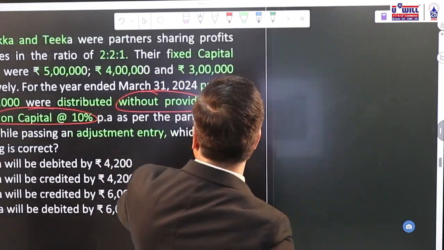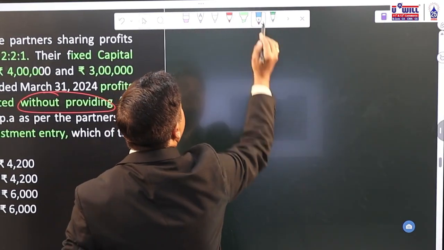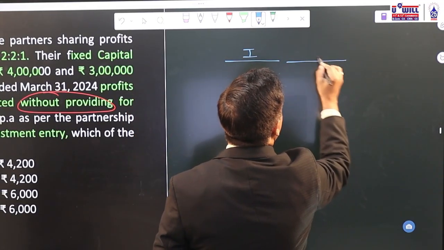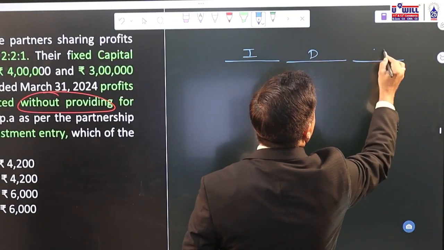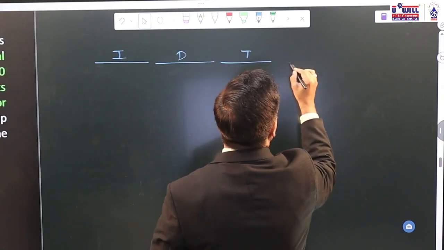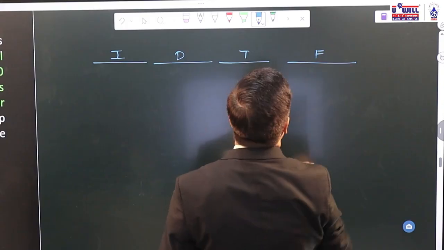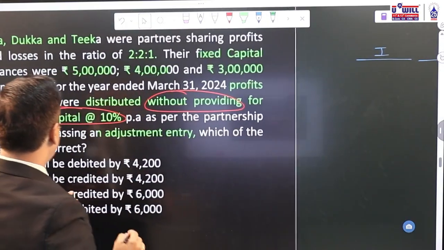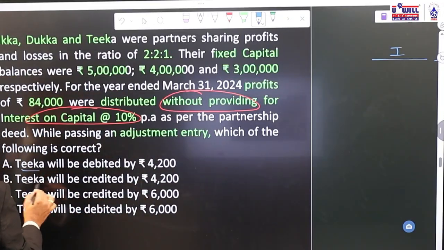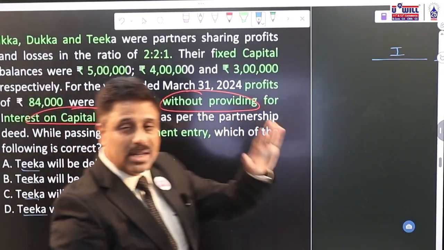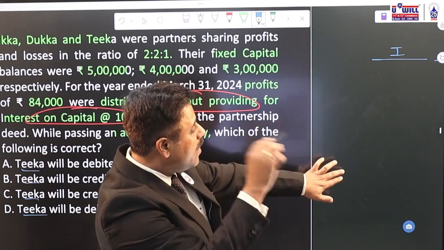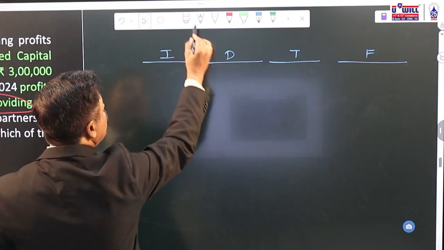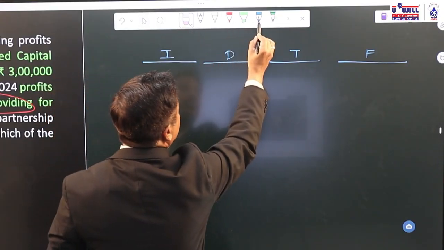So for that we'll have to make the entire workings. What workings? Ikka, Dukka, Tikka and also firm. Now, why do we have to make the entire working over here? Because though you are asked only for Tikka everywhere, until and unless you have the total amounts which we have to distribute between the partners, if you don't record all the three partners' amounts, you won't be able to do it. So even if any one partner is asked, you have to do the workings entirely. Here there is no shortcut which is possible.